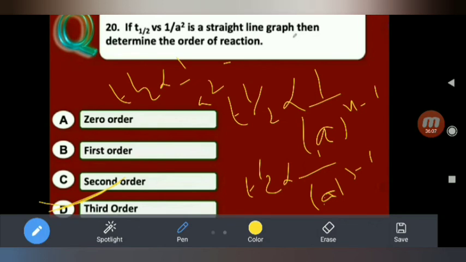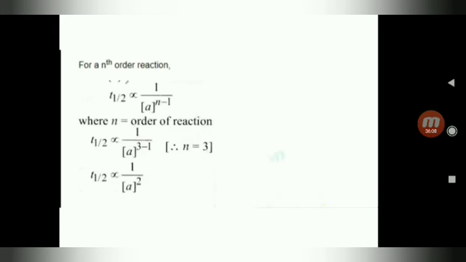Now see the explanation. For an nth order reaction, T half is inversely proportional to A power n minus 1, where n is the order of reaction. So if n is equal to 3, T half is inversely proportional to A square. Okay.